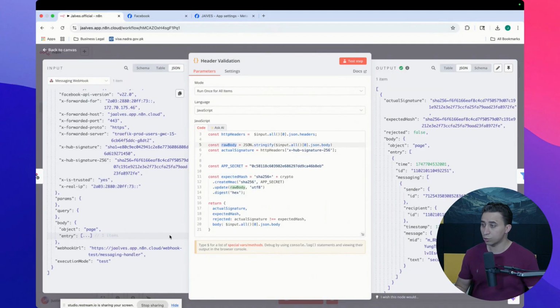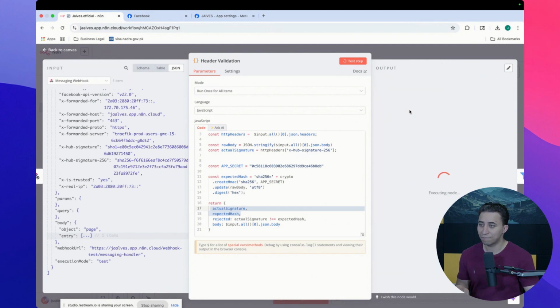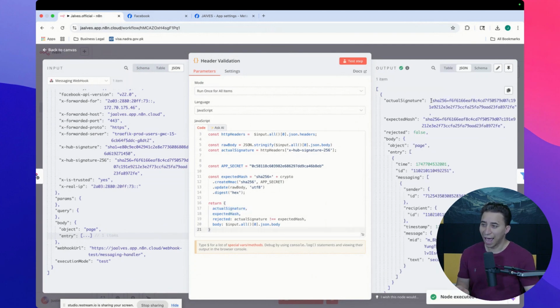I'm going to decide what to do, and all I'm doing here is just for debug. When I click test, this is what I'm doing: the actual signature, which comes from the header, and then the expected hash, which is the one that I created.